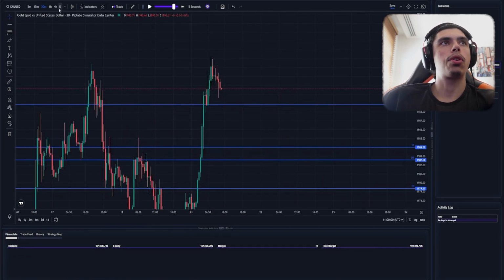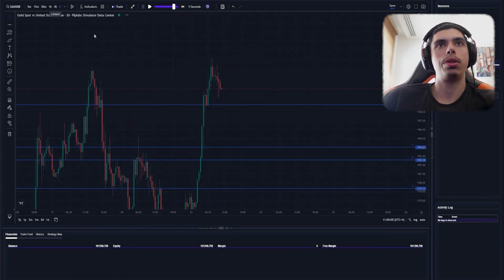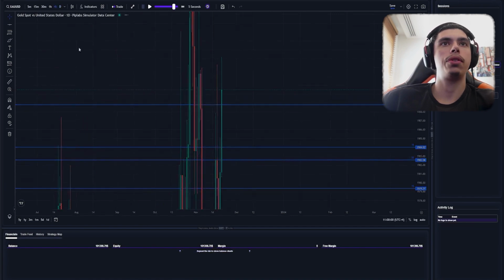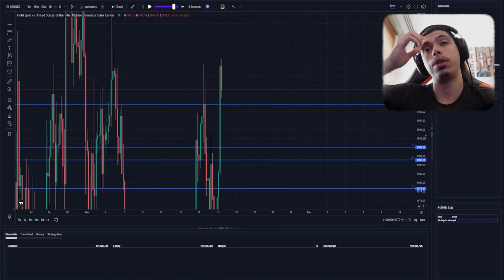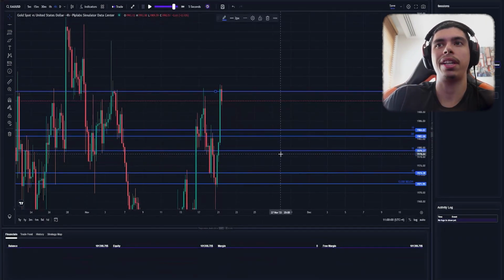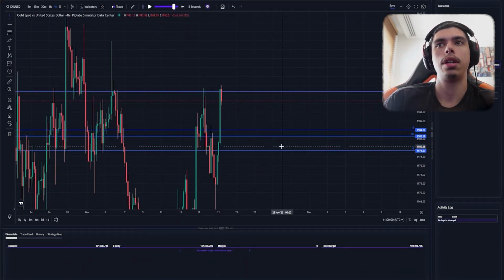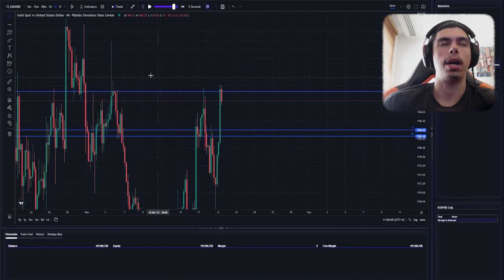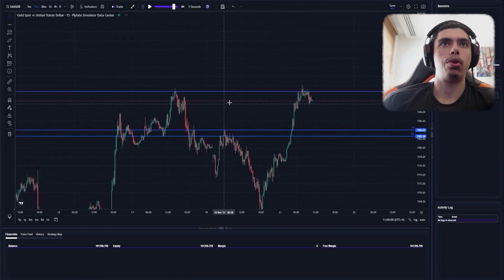So let's have a look what we got going on here. Previous daily, I'm assuming, is closing what? Bullish here, and previous 4 hour closing what? Bullish. So we do have a bullish bias here. 4 hour resistance around here, which we did close above. So today makes sense for buys. Today makes sense for buys. And that's what I'm going to be looking for here, is for buys. So let's see what we end up getting here. I'm not looking for sells today, just pure buys today.